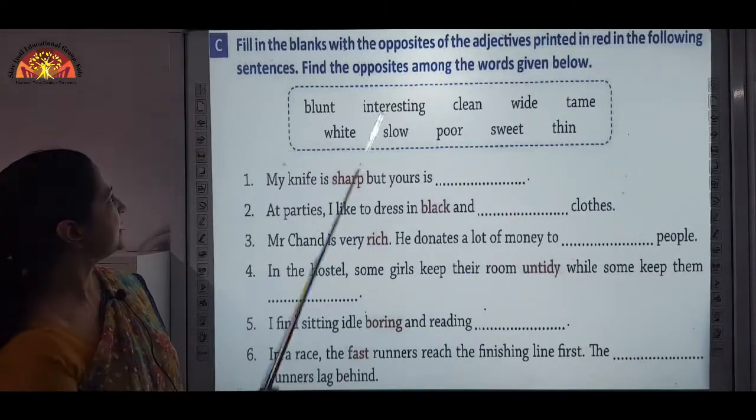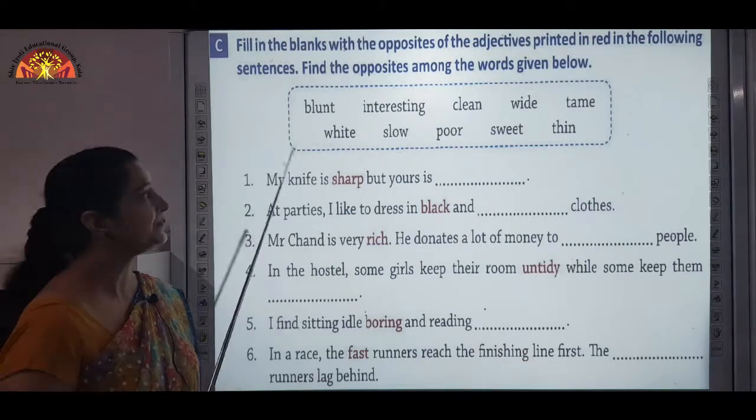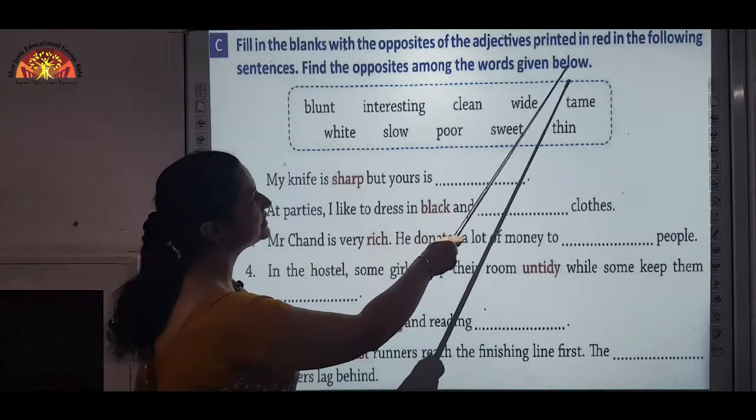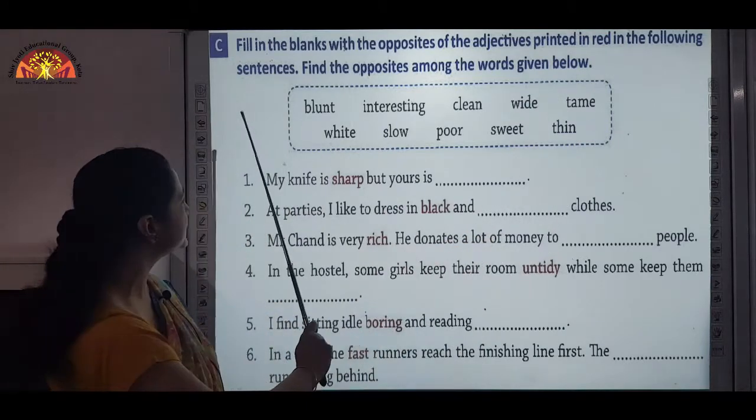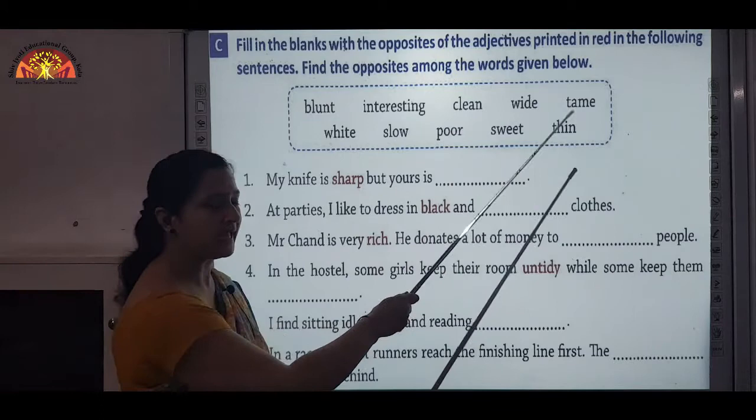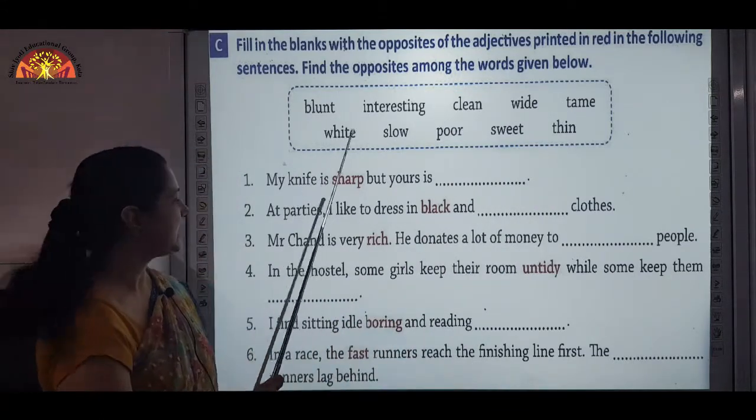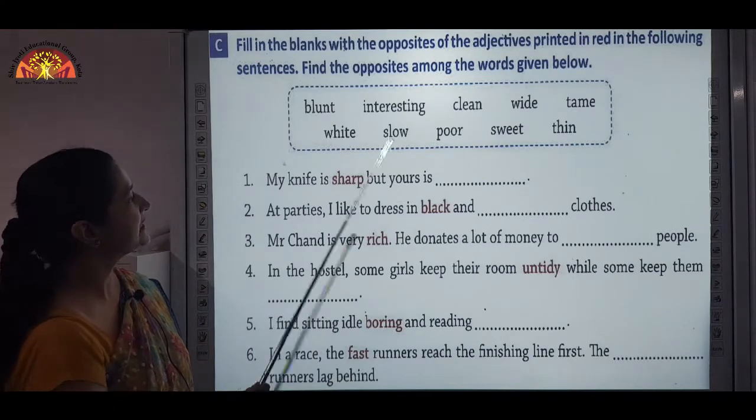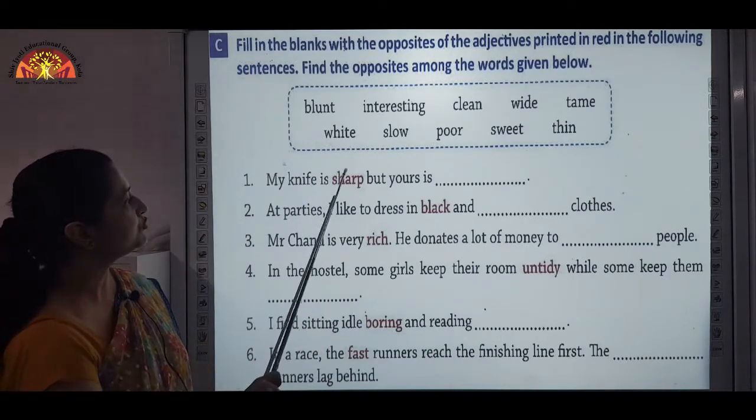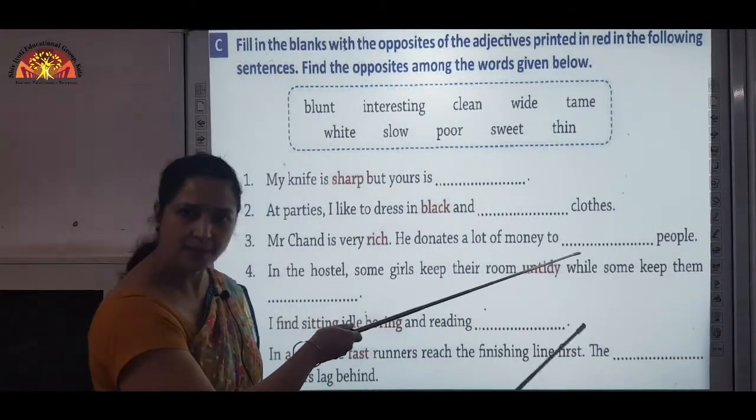Next exercise, exercise number C, that is on page number 47. Fill in the blanks with the opposites of the adjectives printed in red in the following sentences. Find the opposites among the words given below. Okay. Now here a help box is given and some adjectives are here. Now in every sentence, in red color, some adjectives are given. You have to find the opposite of these given adjectives and fill in the blanks.